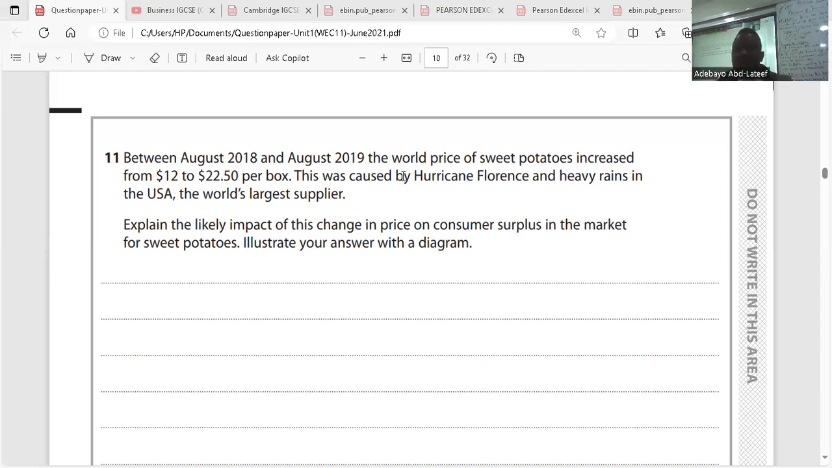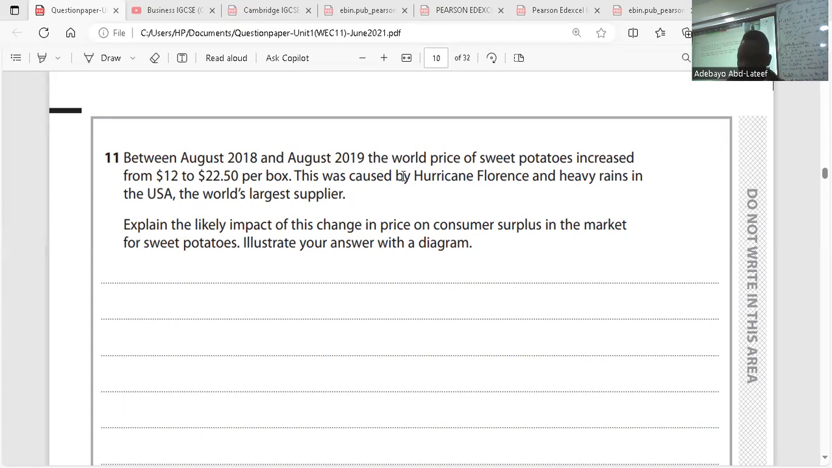So here, when we look at this statement, something is wrong already with this economy. There's poor weather condition, and we could even say there is a natural disaster because of Hurricane Florence. So what is the impact of natural disaster on the supply of goods? But before we go into that, the first thing we have to do, because they said we should explain based on consumer surplus, is to explain what consumer surplus is. So what is consumer surplus?